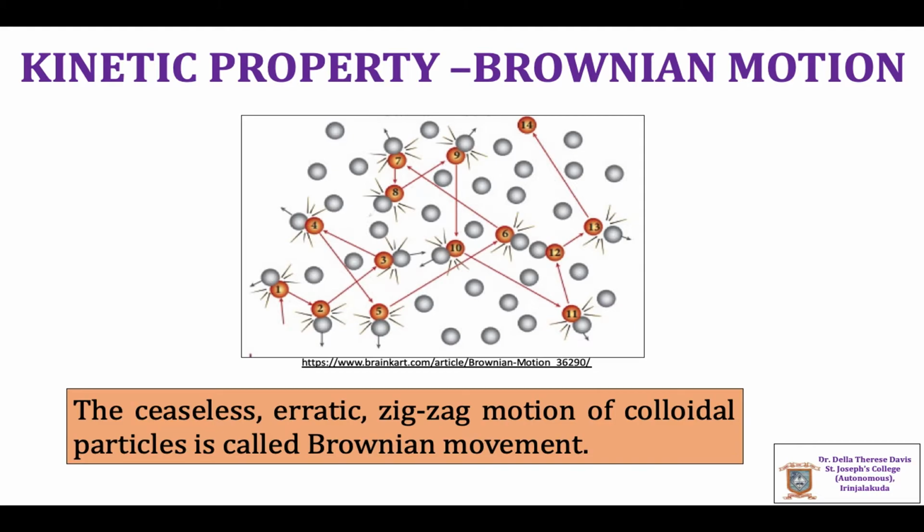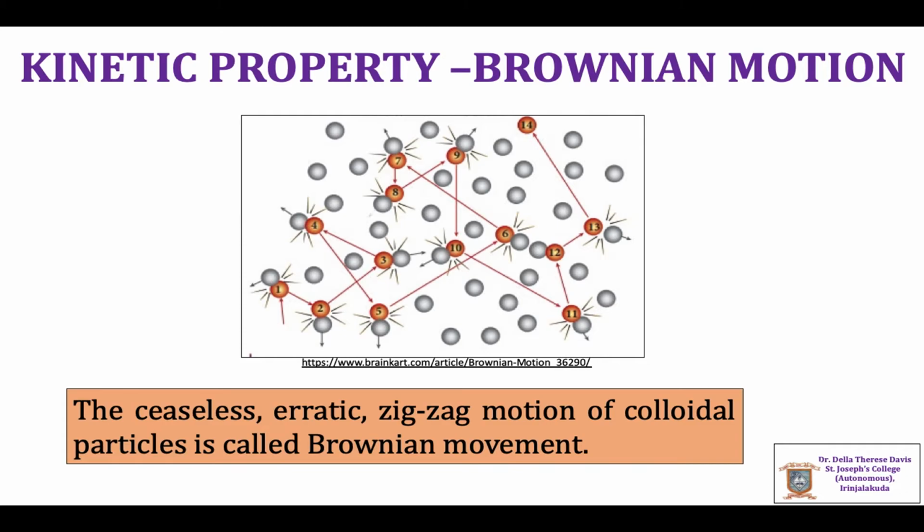Next is the kinetic property of colloids. The dispersed particles present in a colloidal system exhibit a very important property called Brownian movement. When a colloidal dispersion is viewed under an ultramicroscope, the colloidal particles are seen continuously moving in a zigzag path. There is a continuous bombardment of the moving molecules of the dispersion medium on the colloidal particles from all directions.